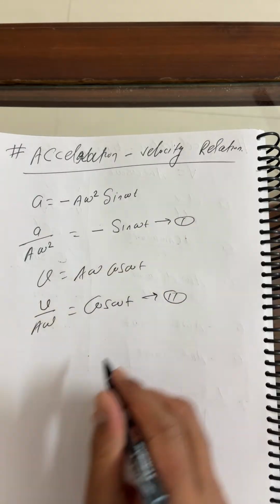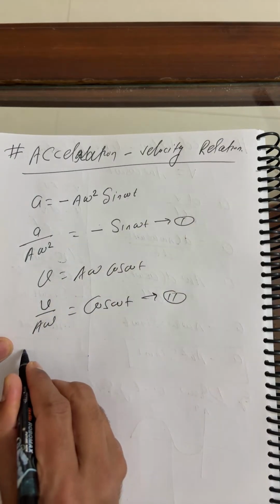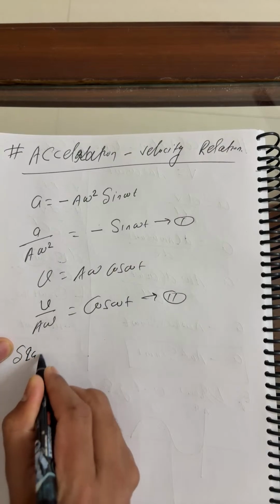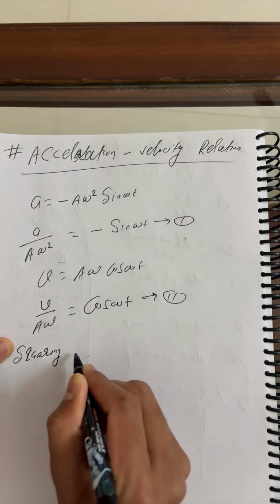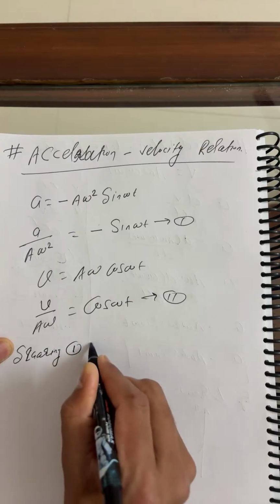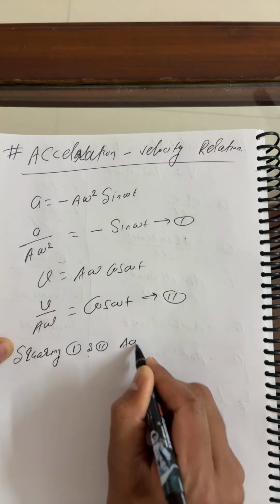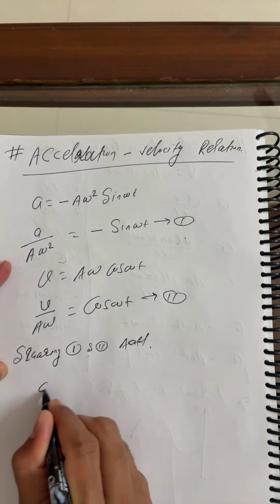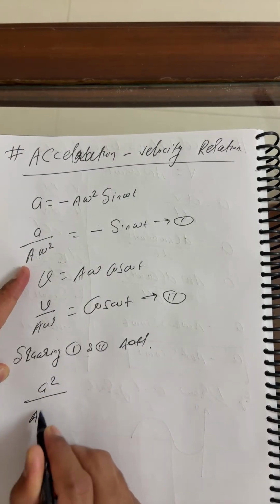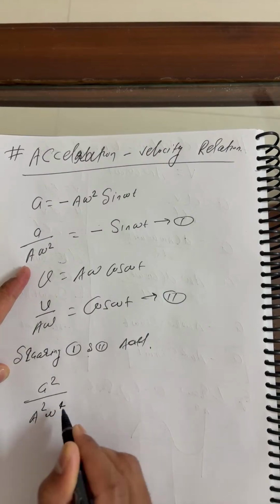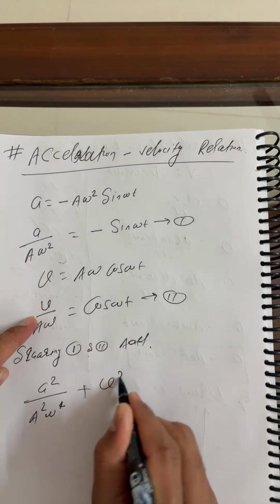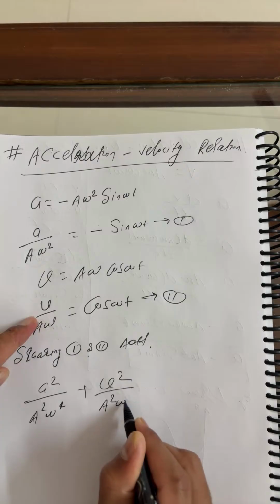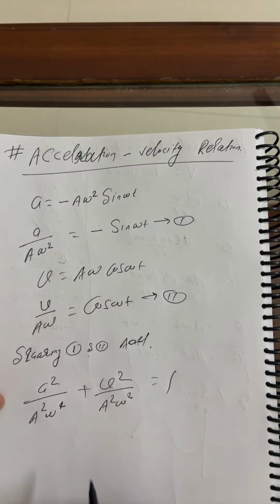Now square both equations one and two and add them. So you can see a square upon A square omega to the power 4 plus v square upon A square omega square is equal to 1.